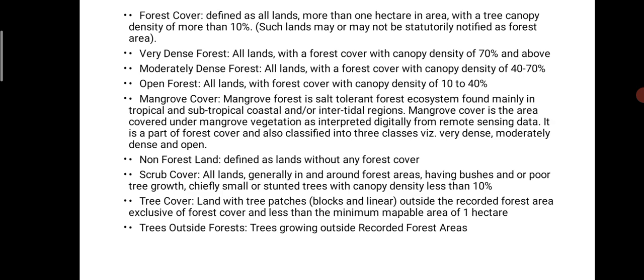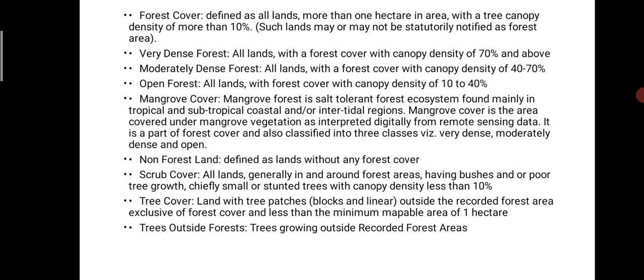The forest cover is defined as all lands more than 1 hectare in area with tree canopy density of more than 10%. Very dense forest: all lands with forest canopy density of 70% and above. Moderately dense forest: land with forest canopy density of 40 to 70%. Open forest: all land with forest canopy density of 10 to 40%.